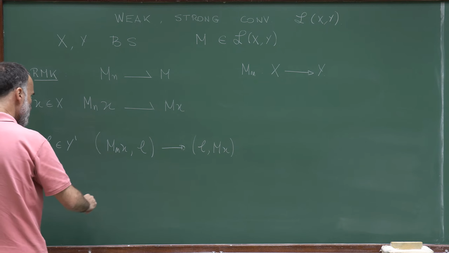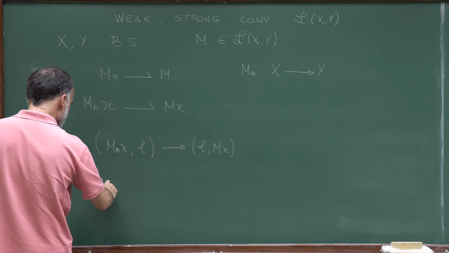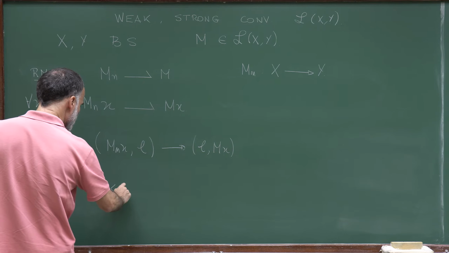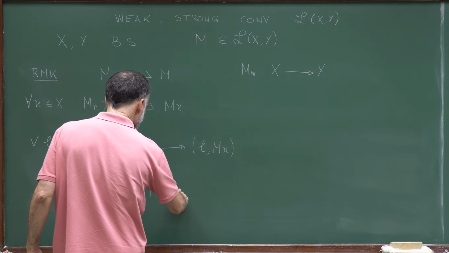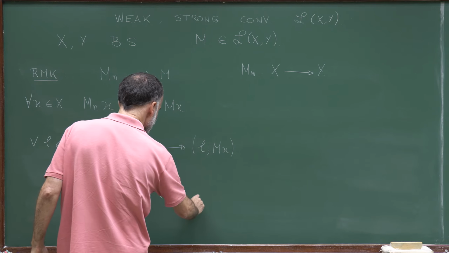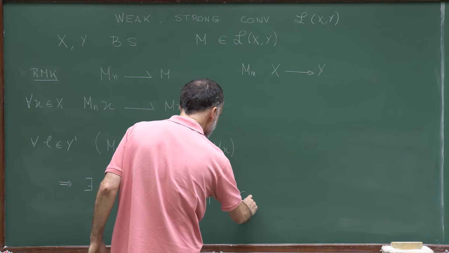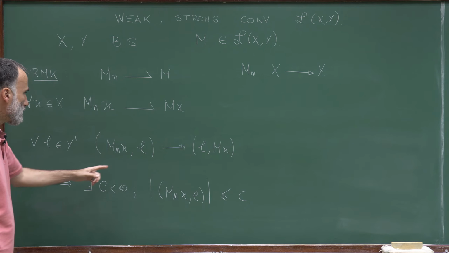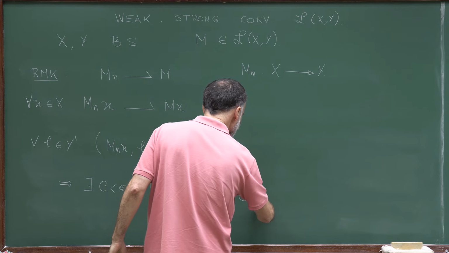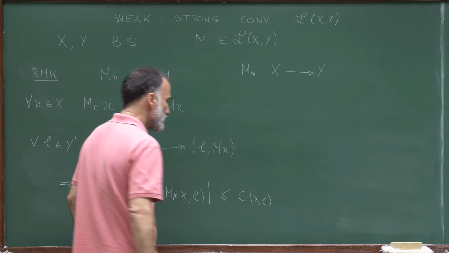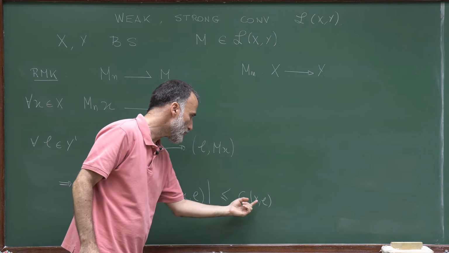So there exists a finite constant C such that |L(M_n x)| is bounded by this constant C. Of course, this constant C may depend on x and L, so let me introduce that dependence in the notation.